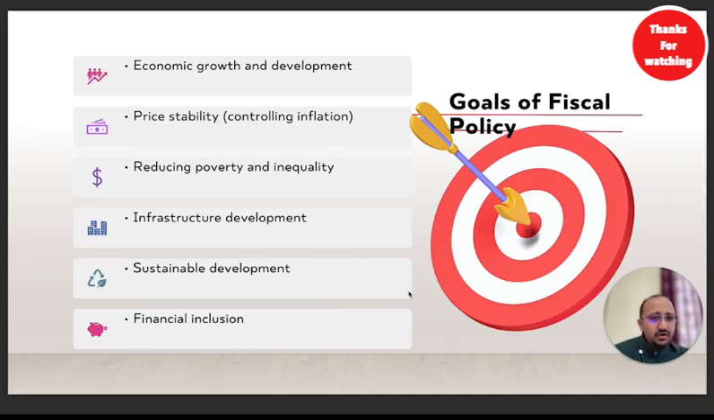What are the goals of fiscal policy? See, guys, fiscal policy and monetary policy generally have similar goals, but there are a few things which are quite different from each other. So let's see first what the main goals of fiscal policy are.